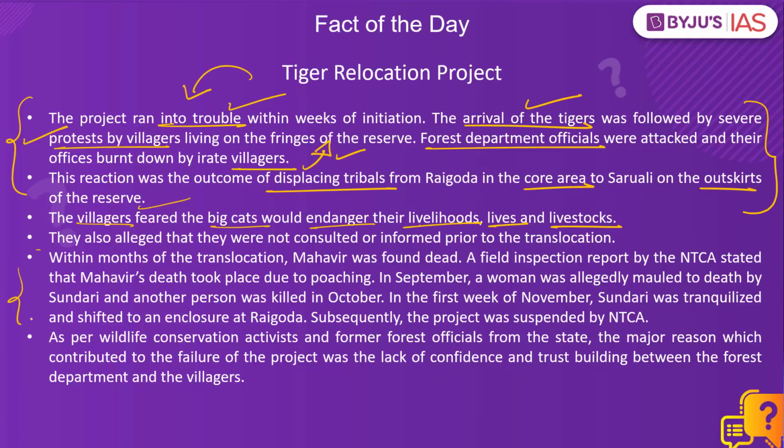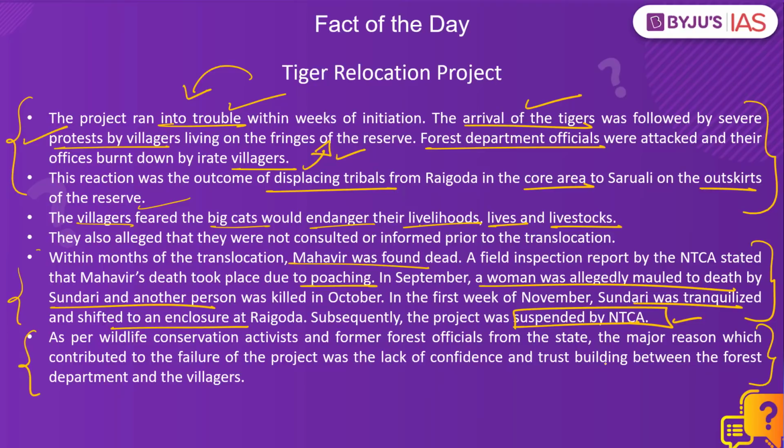As feared, man-animal conflicts started increasing in the Satkosia Tiger Reserve, and eventually the male tiger became a victim of poaching. And following several attacks on humans in nearby habitations by the female tiger, it was tranquilized and brought back to Madhya Pradesh. Eventually, the project had to be suspended by the NTCA, and according to wildlife experts and former officials, the primary reason behind the failure of this project is the fact that the local villagers were not consulted or informed prior to the translocation. As a result, the officials failed to build confidence and trust with the local tribes, and this became the key factor that led to the failure of this project.